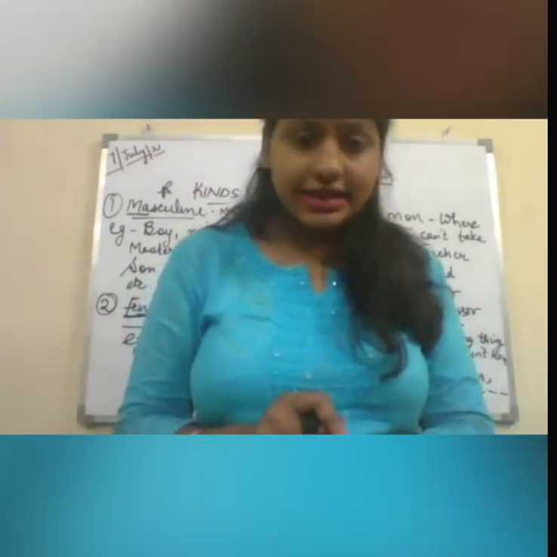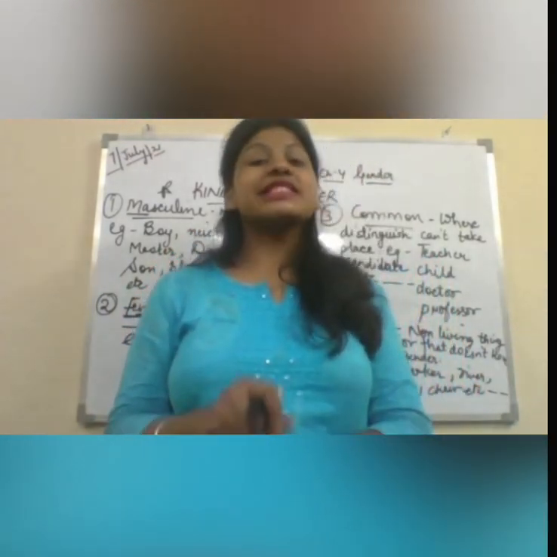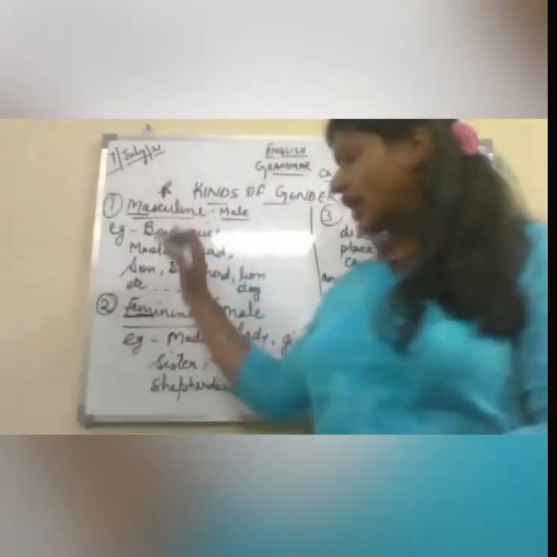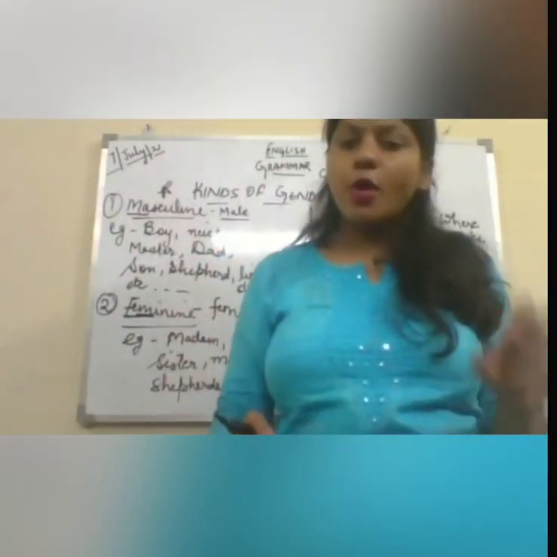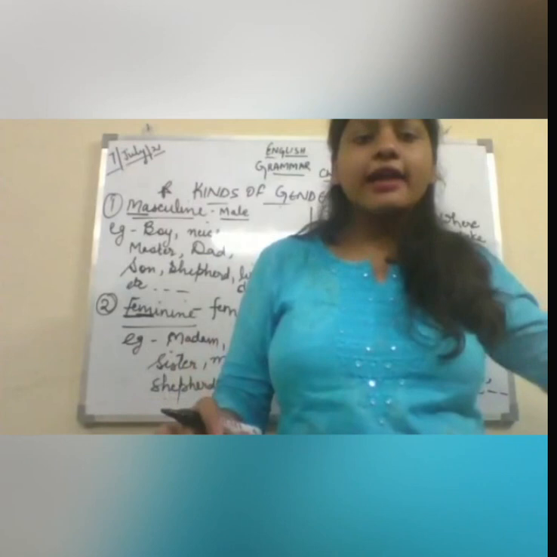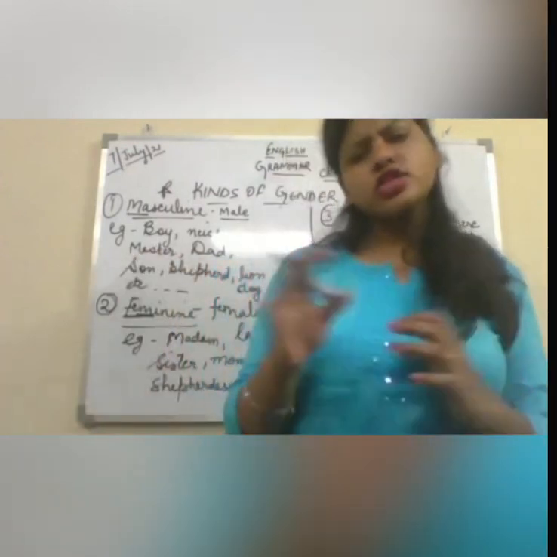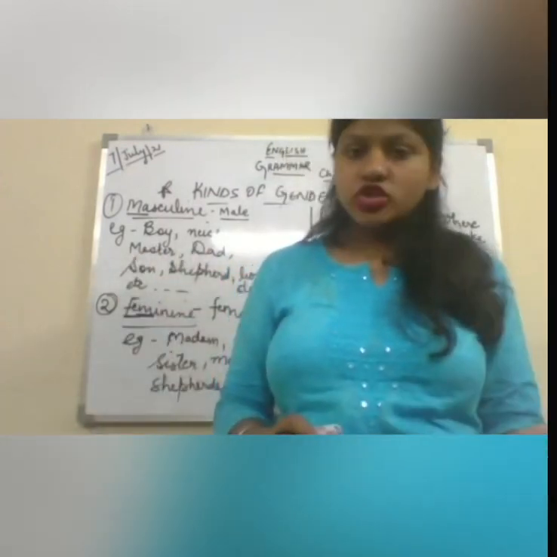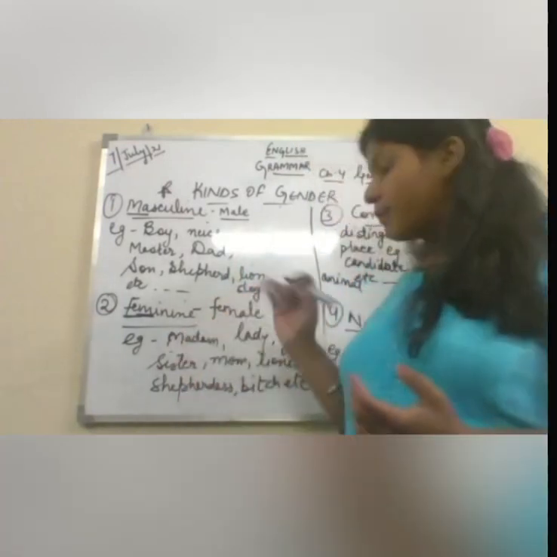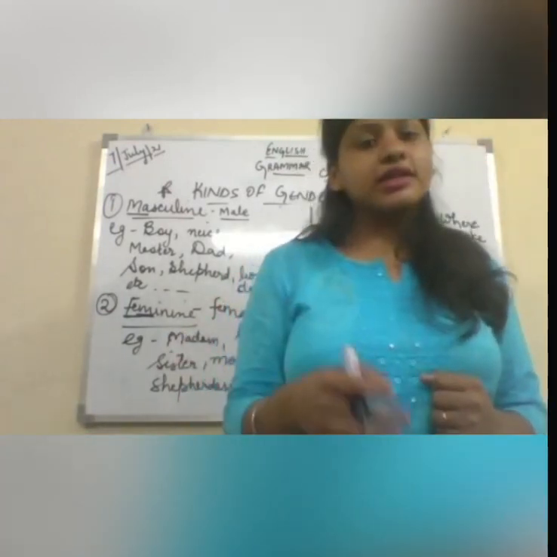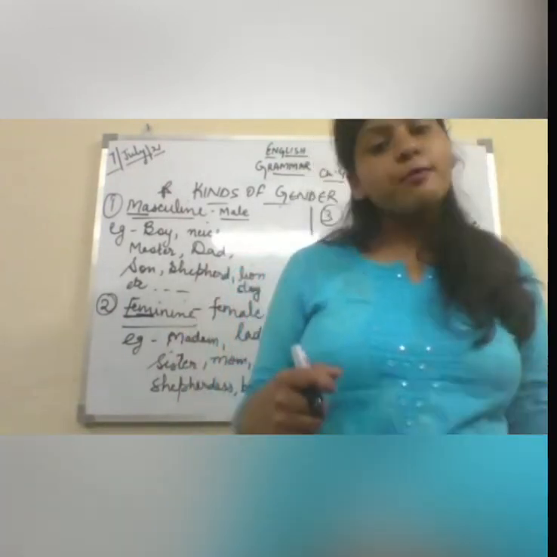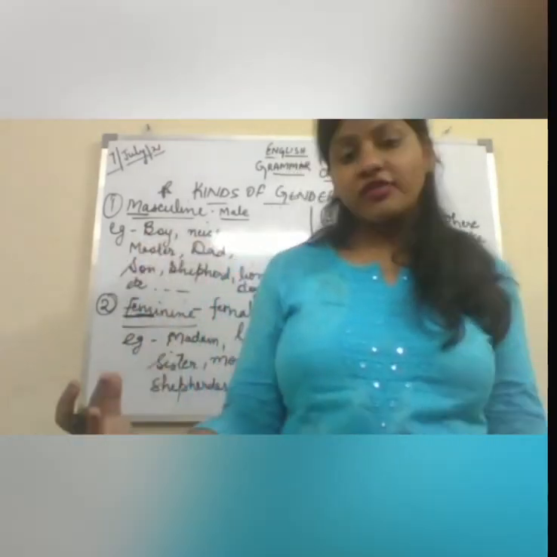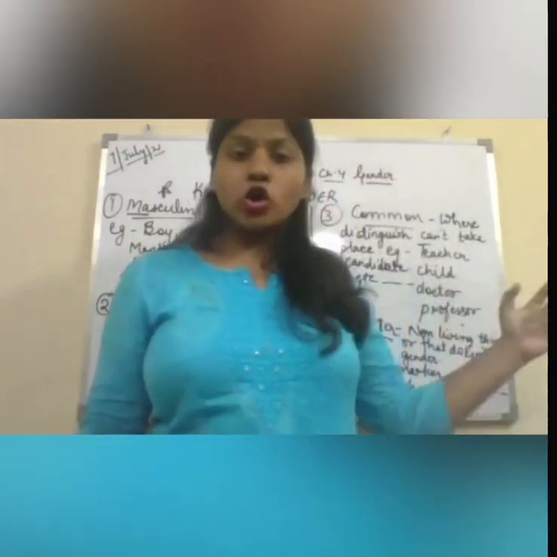When we talk about the masculine gender, masculine means male gender. Examples have already been discussed: boy, sir, dad, lion, dog, and so on. Feminine gender means female, for example, madam, girl, lady, mom, lioness, shepherdess, and so on.